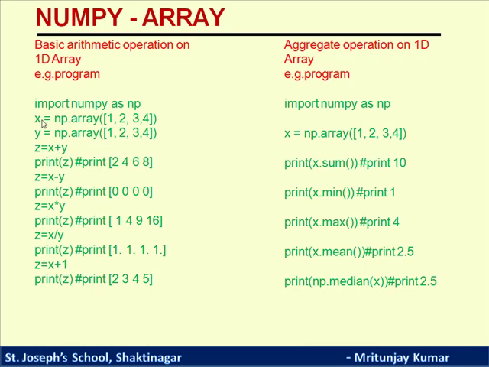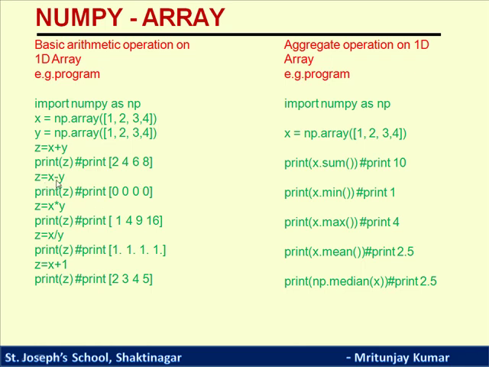The first is, two arrays are there, x and y. z is equal to x plus y. When we print, the output will be 1 plus 1 is 2, 2 plus 2 is 4, 3 plus 3 is 6, 4 plus 4 is 8. It will come 2 4 6 8.